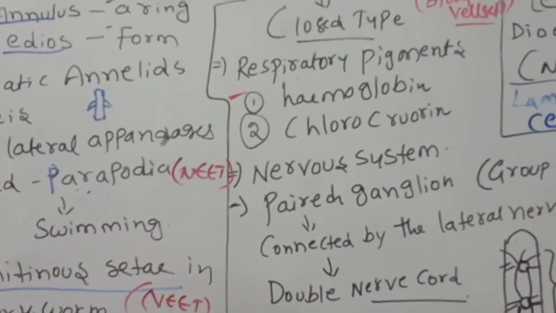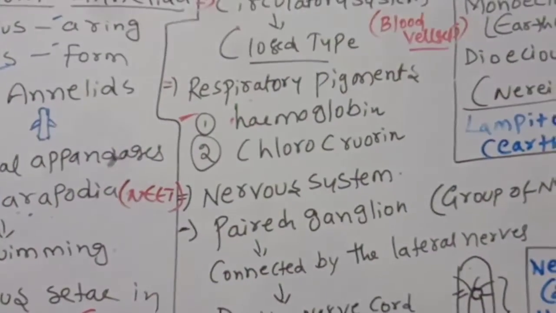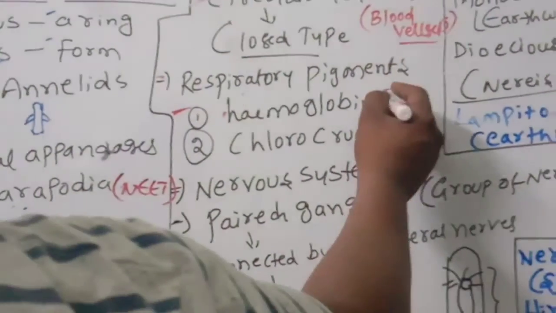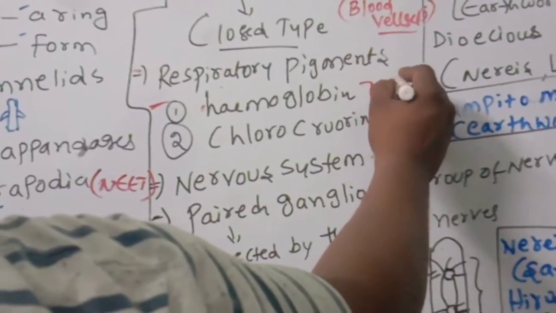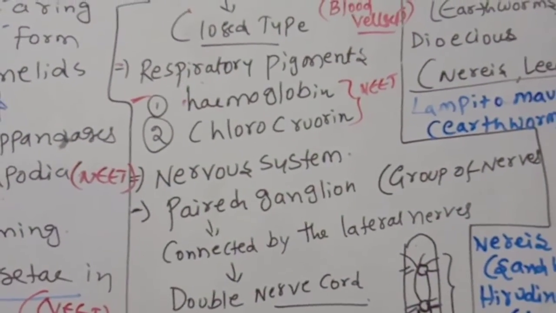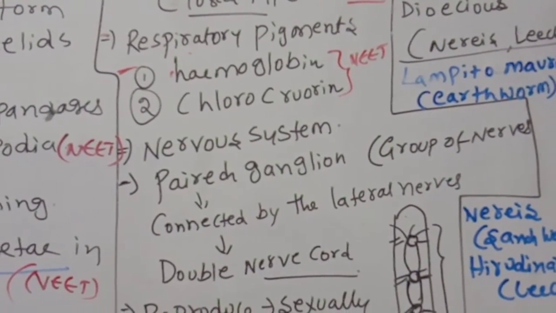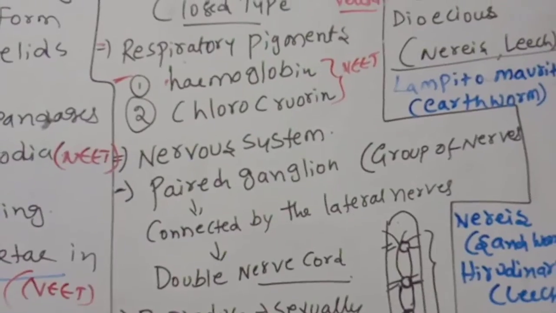Respiratory pigments are also present. What are those? Come on, can you tell? Hemoglobin and chlorocruorin. These are the two important respiratory pigments.